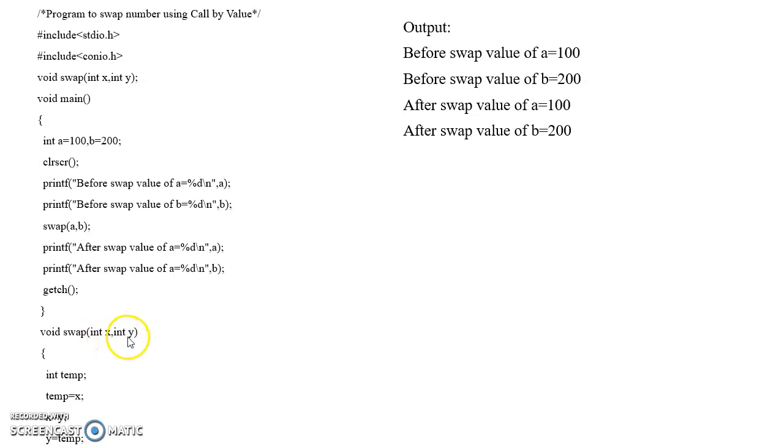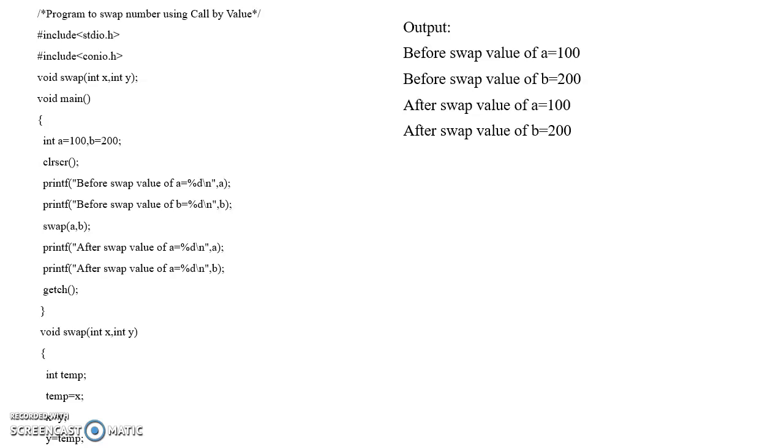int x, int y. Now you can see the difference in the variable names. Inside the main function I have the variable names a and b, and outside the main function, in the function definition, we have the variable names x and y. As I told you in the previous lecture, the variable name doesn't matter, only values are passed to these parameters or arguments.